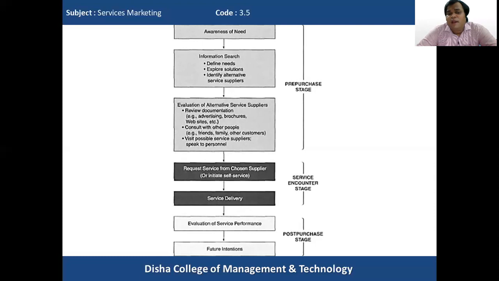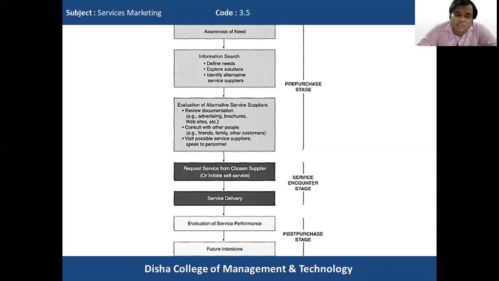So why is this done? All these steps are done in order to evaluate the alternative service suppliers in detail. Because once the consumer makes a detailed analysis or evaluation of the alternative service suppliers, then he or she will be in a position to take an informed decision whether to buy a service from a particular service supplier.